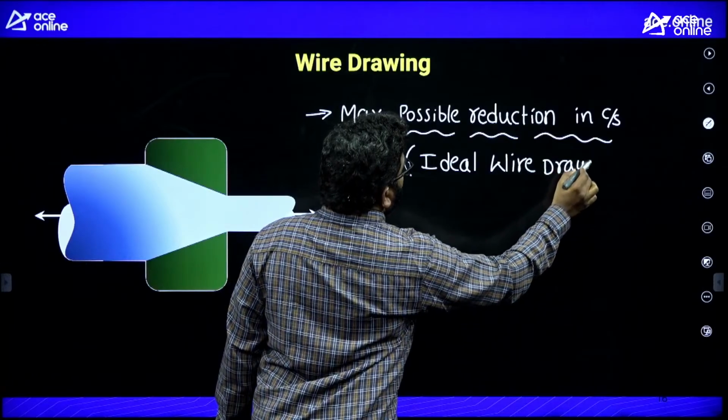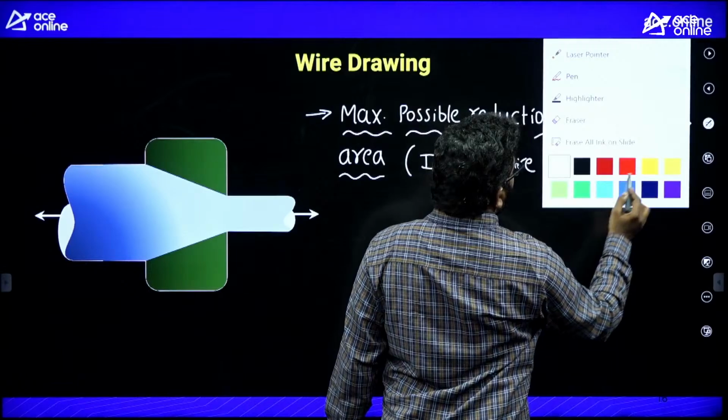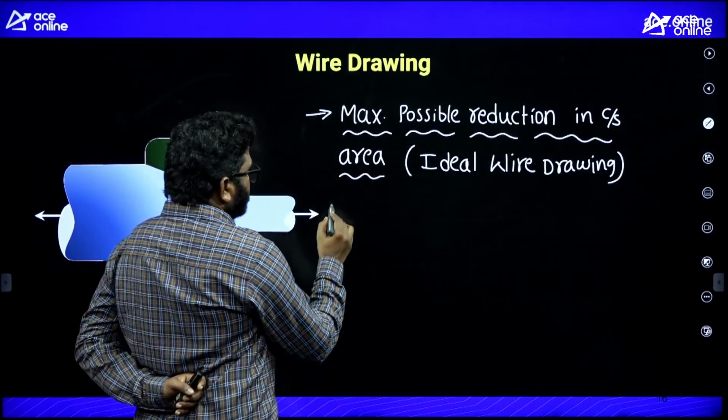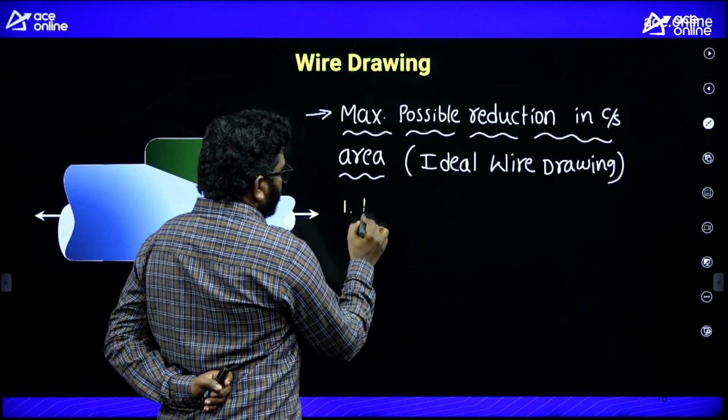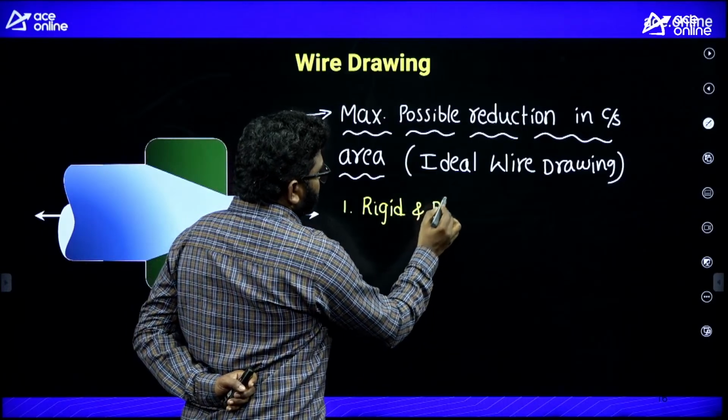Within the ideal wire drawing, two cases are there. You are familiar. What are those two cases? First one is the wire material is rigid and plastic.